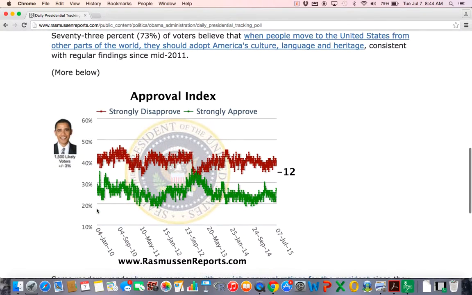And I always find this kind of interesting: the day he took office 5 years ago on January 20th, there were actually people that didn't approve of him. I think that's kind of funny because he hadn't done anything yet. He hadn't even gotten office yet. This was the day that he was inaugurated. There were people who didn't approve.